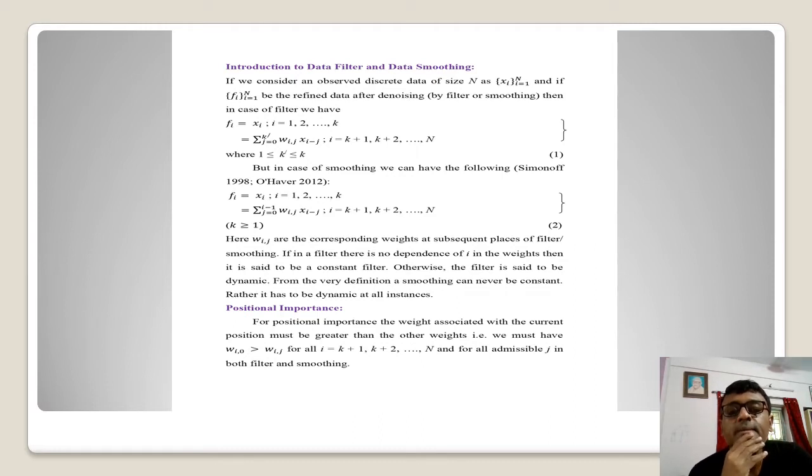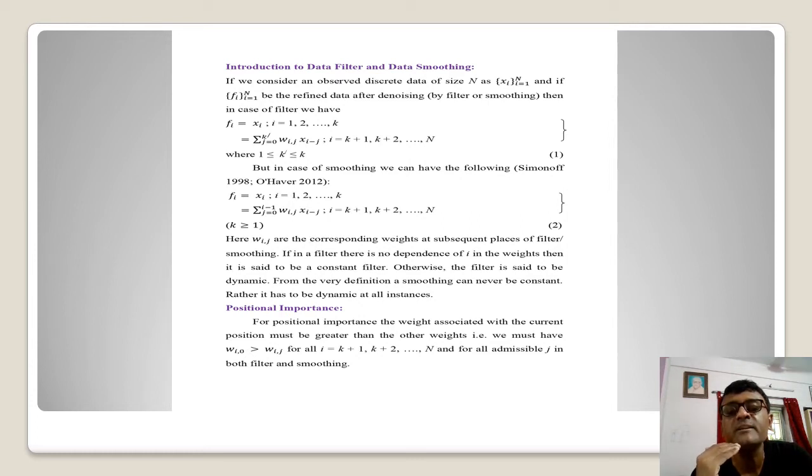What is happening? These Wij are the corresponding weights at the subsequent places of filters or smoothing, whatever we say. And if in a filter there is no dependence of these i in the weights, then it is said to be a kind of constant filter. These i's are very important here also. Otherwise, the filter is said to be dynamic if we have something different. That means different values are coming.